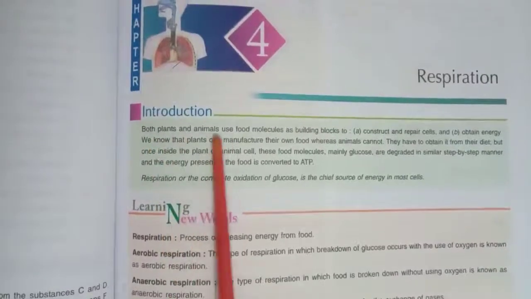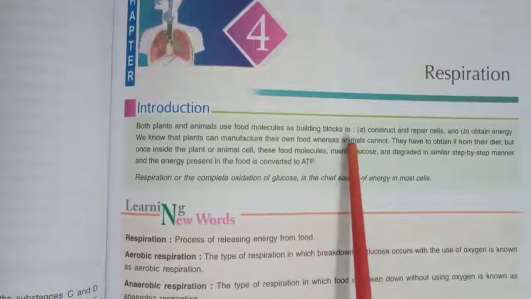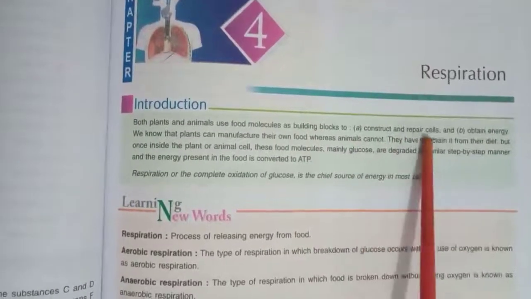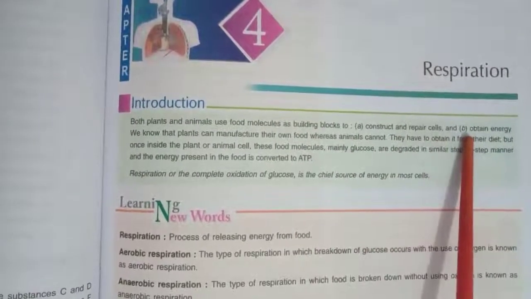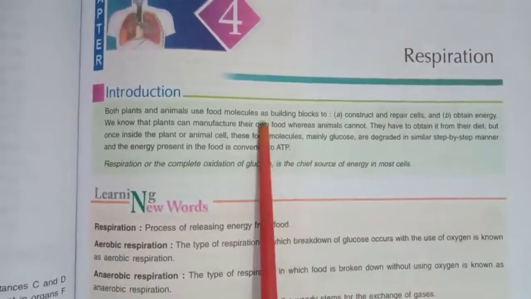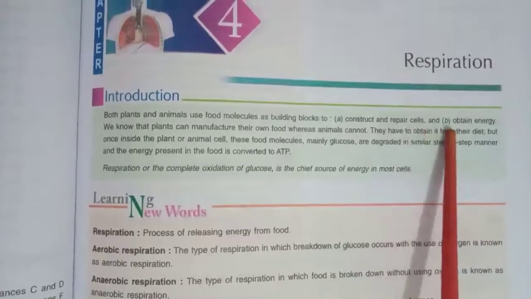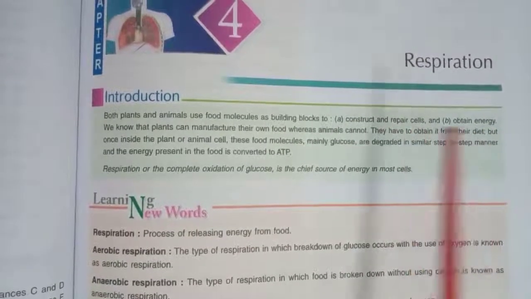Both plants and animals use food molecules as building blocks to A. construct and repair cells, and B. obtain energy. Why do we eat food? Number one, to construct and repair cells, and number two, to obtain energy.